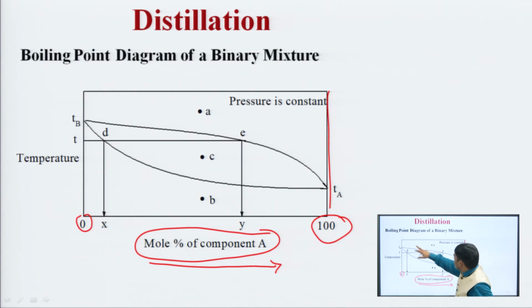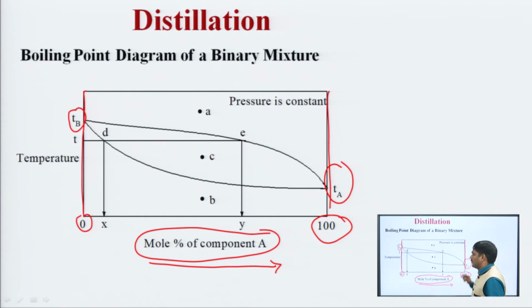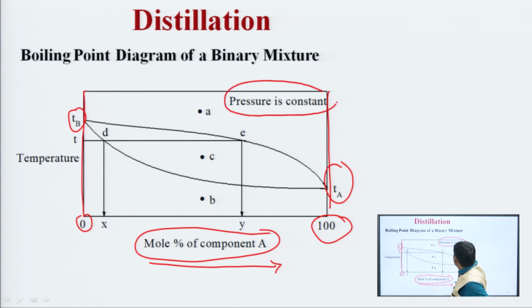This line indicates temperature: this indicates the temperature of component B, and on this side it increases to the temperature of component A. As explained in the previous slide, pressure is constant in this case.